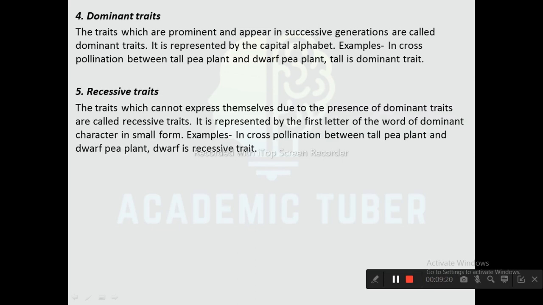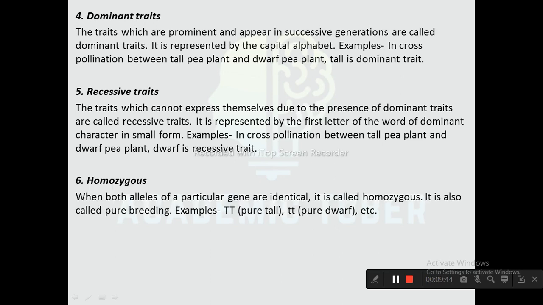Recessive traits. The traits which cannot express themselves due to the presence of dominant traits are called recessive traits. It is represented by the first letter of the dominant character in small form. Example, in cross-pollination between a tall pea plant and a dwarf pea plant, dwarf is the recessive character because it cannot express itself in successive generations.